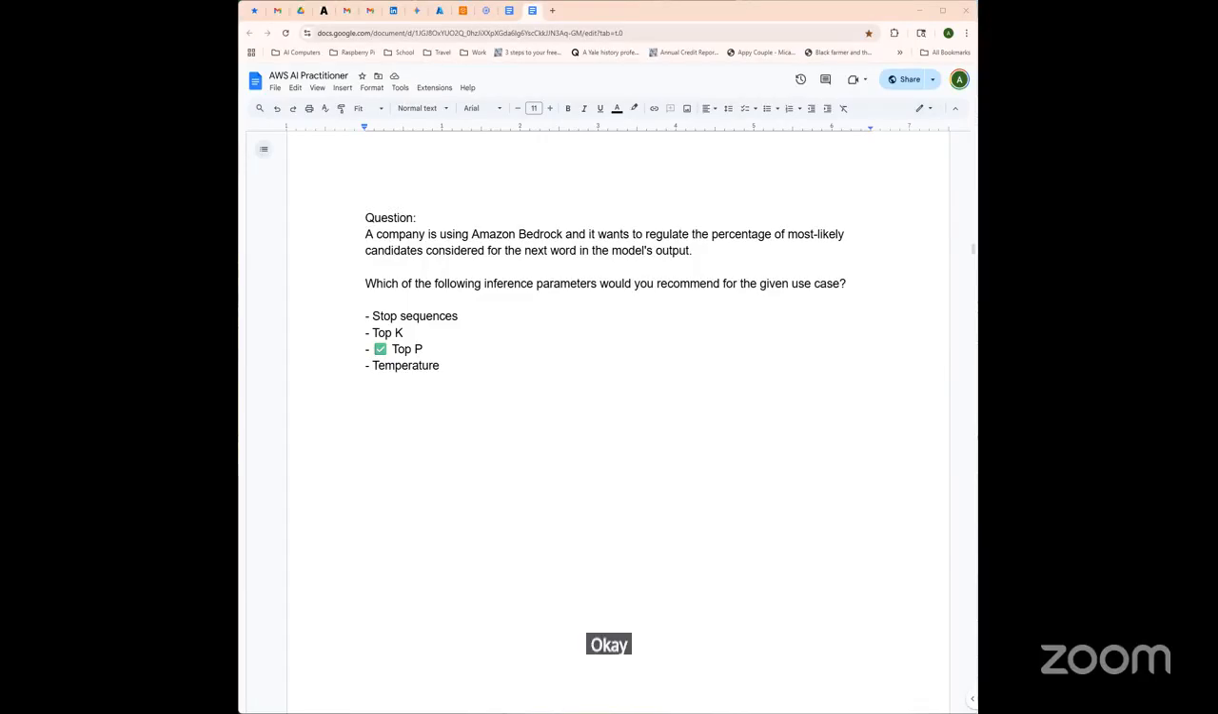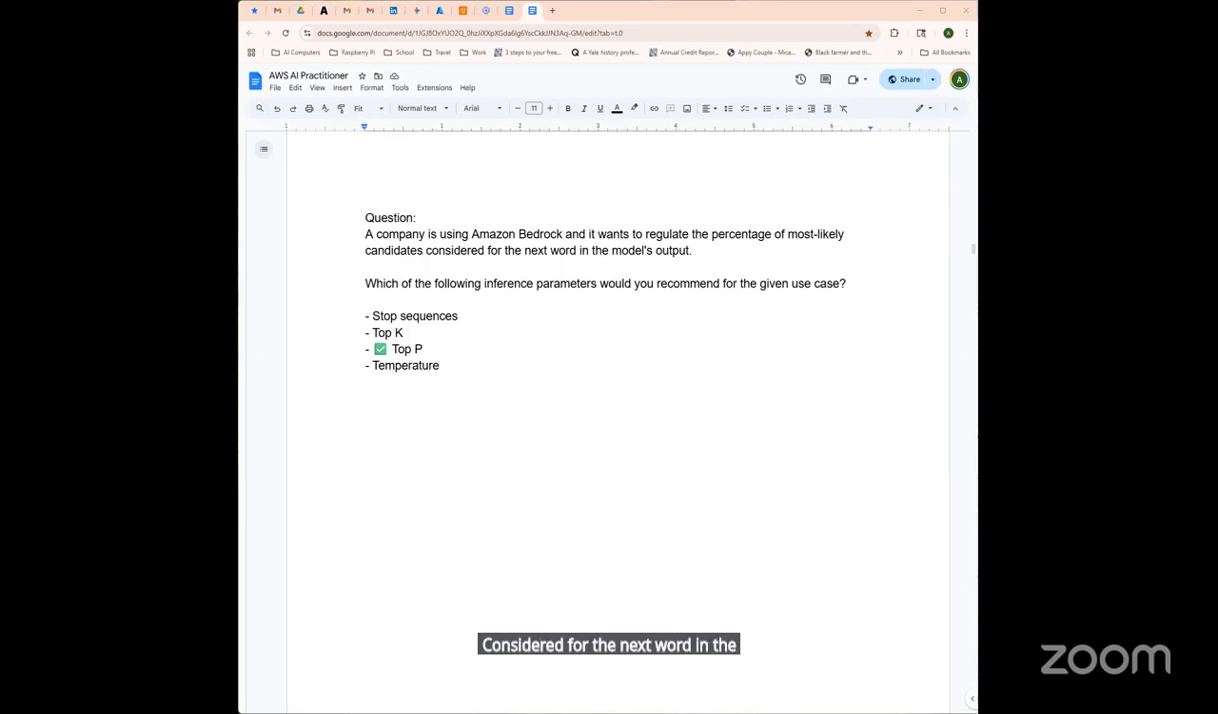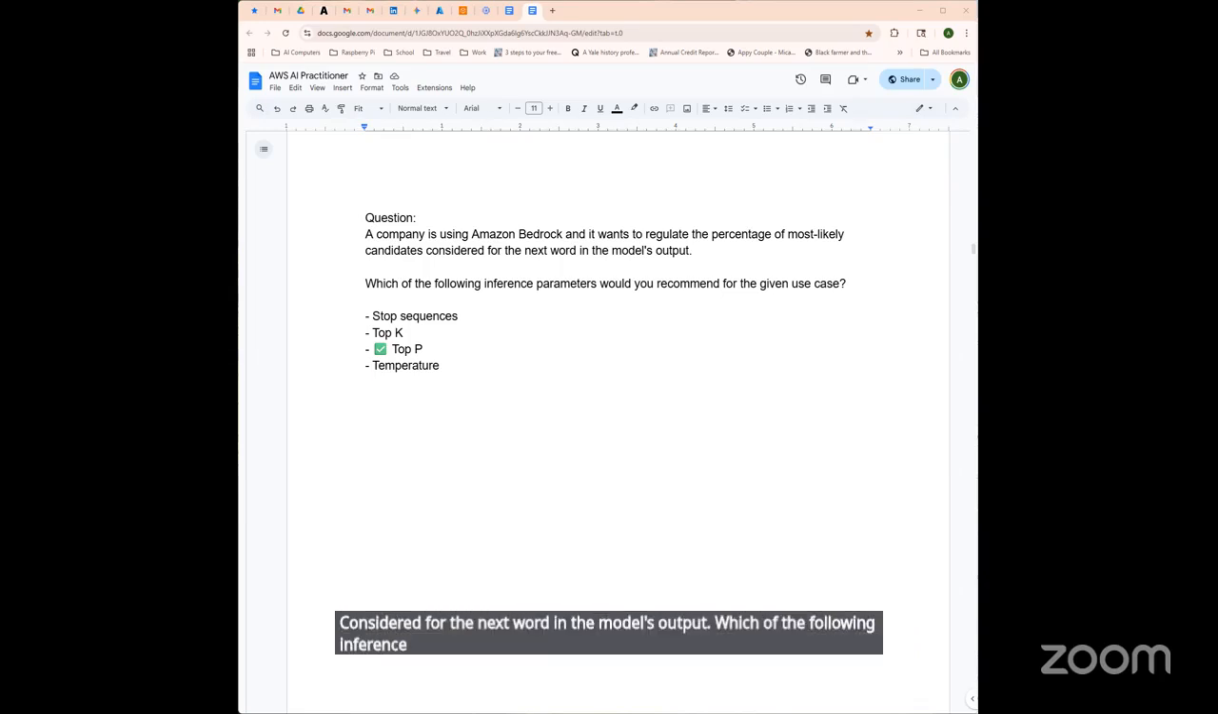A company is using Amazon Bedrock and wants to regulate the percentage of most likely candidates considered for the next word in the model's output. Which of the following inference parameters would you recommend given the use case? Top P. Why is this correct?